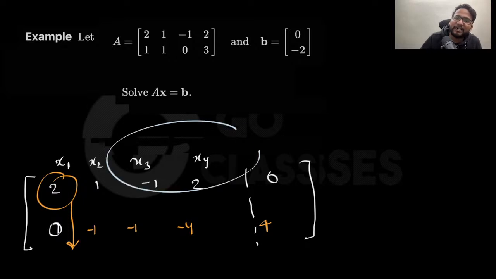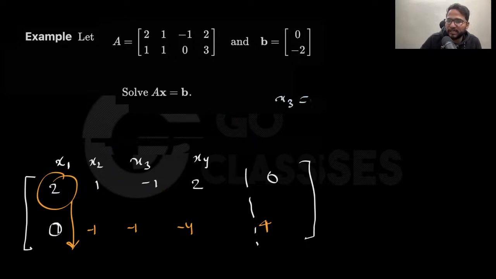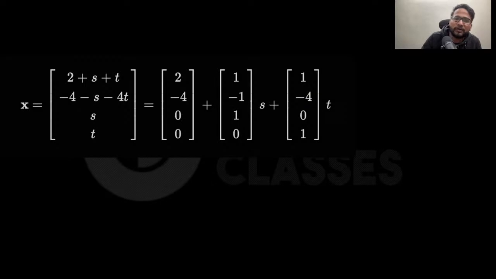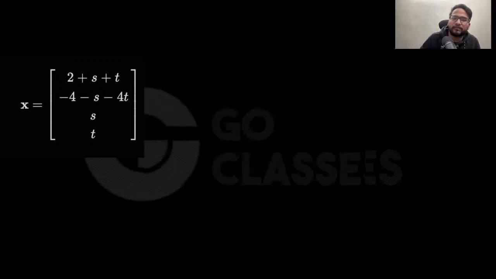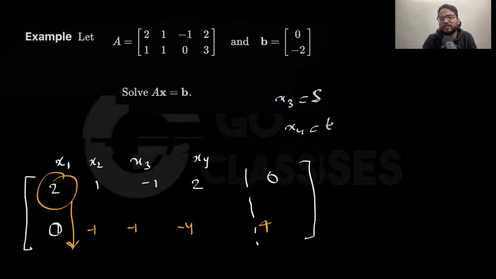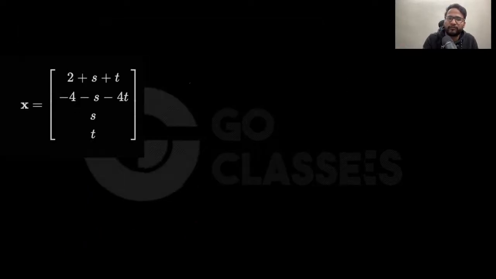What are the free variables? X3 and X4 are the free variables. You set X3 and X4 as S and T and then solve it, right? See, there are no zeros and non-zero, so a solution definitely exists. For the free variables you just set them and then solve. If you solve for S and T, you will get something like this. I hope it is fine to everyone. That's not very much required, but I'm quickly telling you. So to solve it, you set the free variables as S and T, and then you just find x1, x2. Very easy, right?